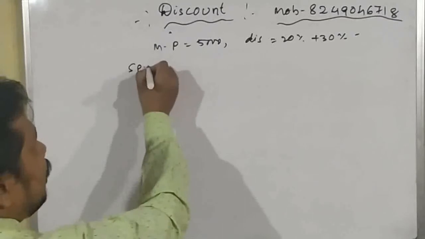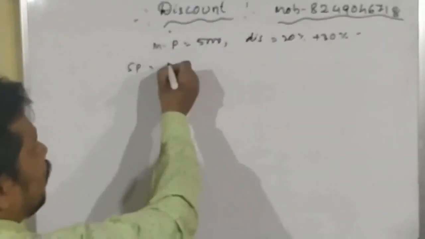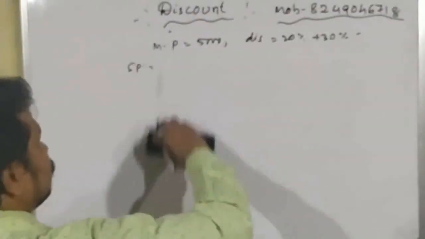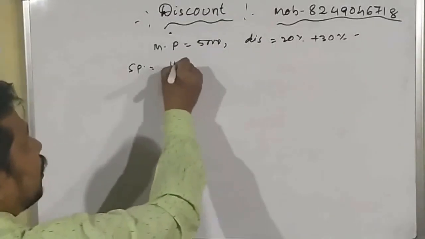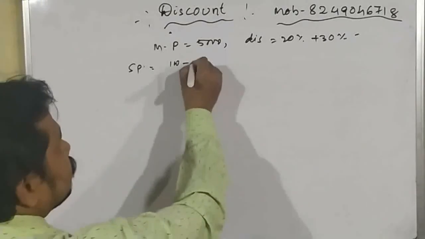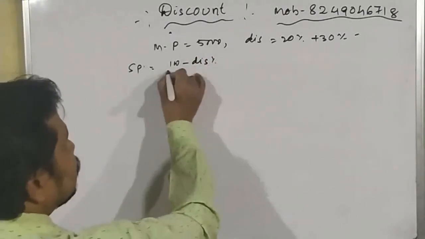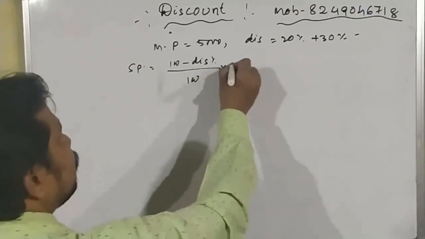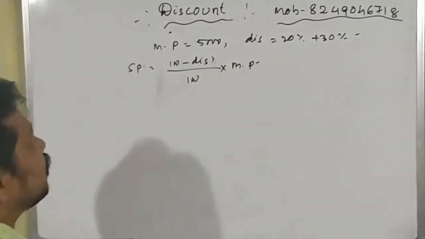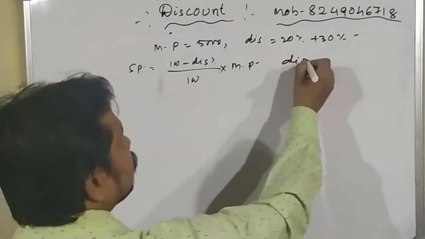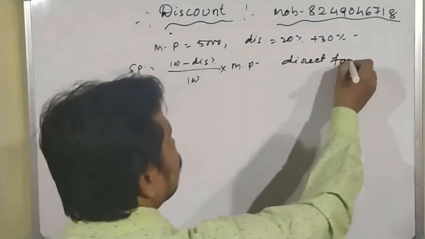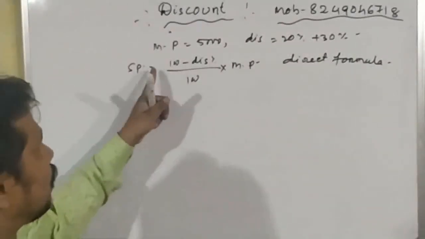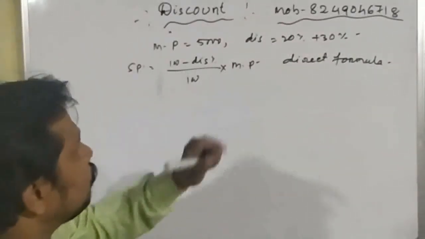Selling price is equal to, directly we can find out, 100 minus discount percentage divided by 100 into mark price. Okay student, this is the direct formula. Selling price equal to 100 minus discount by 100 into mark price.